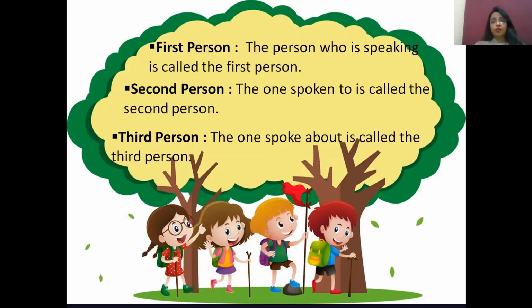Again, rules of pronouns are there. This we have done earlier also in the class. The person who is speaking is called the first person, like I am speaking. The one spoken to is called the second person, like you people are listening to me. And the one spoken about is called the third person.